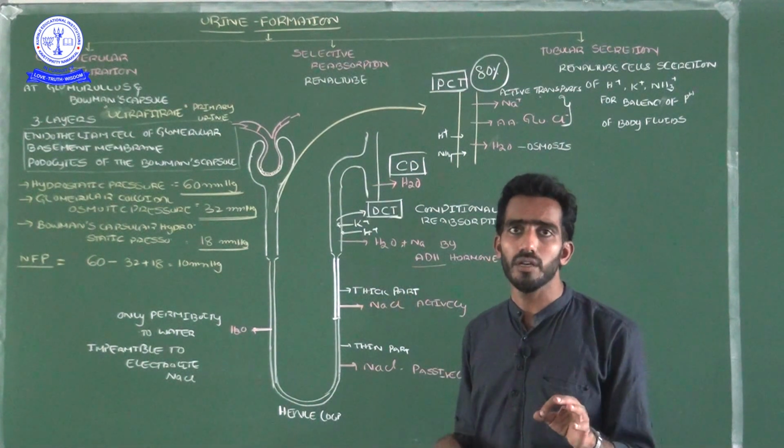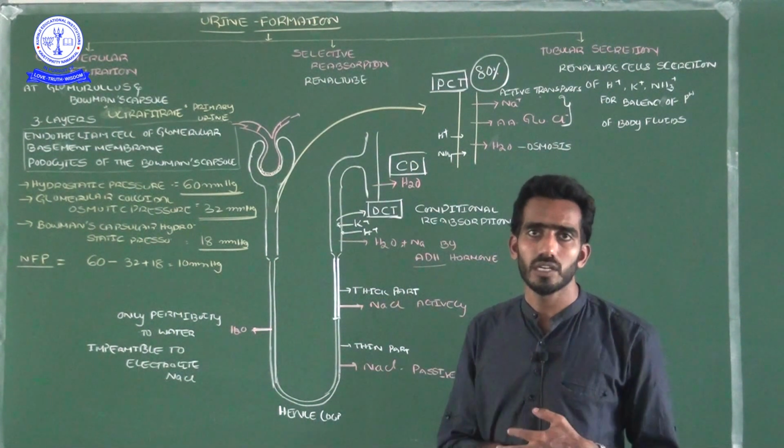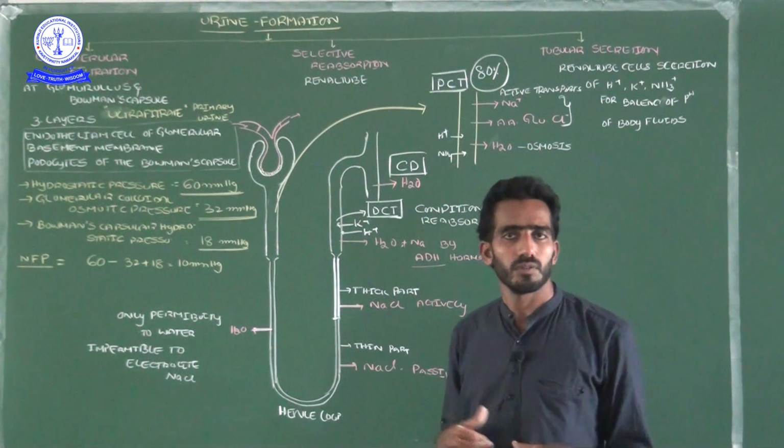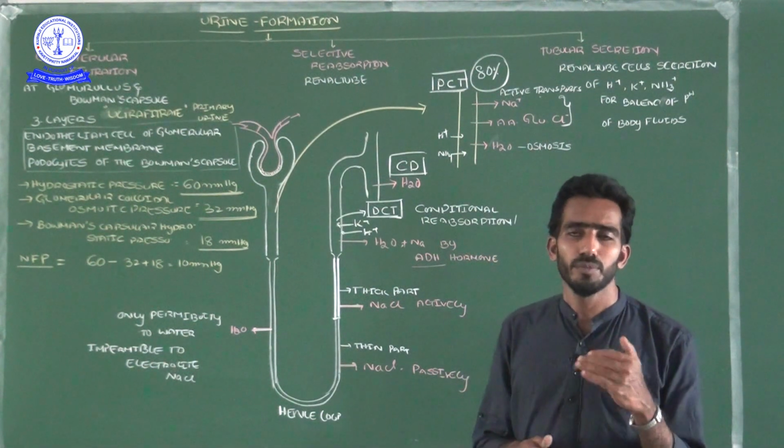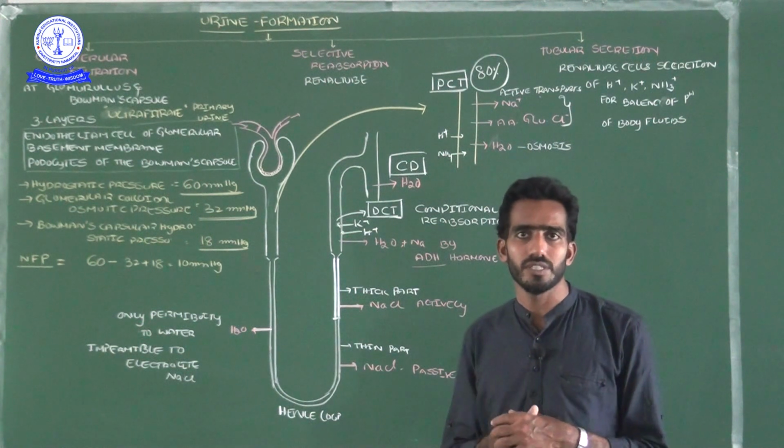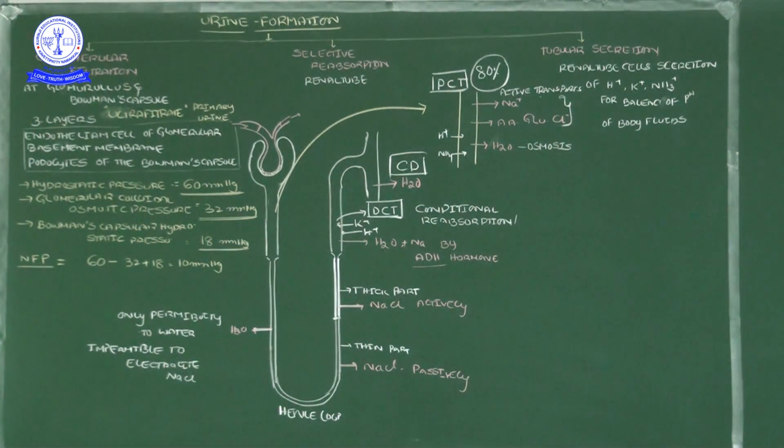It is very important for board examinations, and NEET questions also come from this topic, so be careful in understanding these concepts. Let me start today's video session on urine formation. Urine formation inside the kidney, especially by nephron function, has three steps: glomerular filtration, selective reabsorption, and tubular secretion.